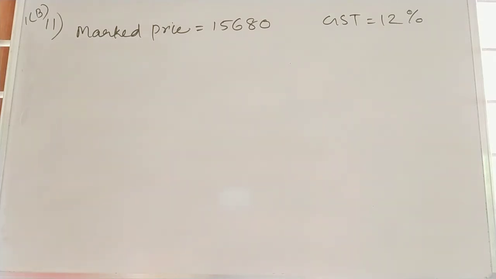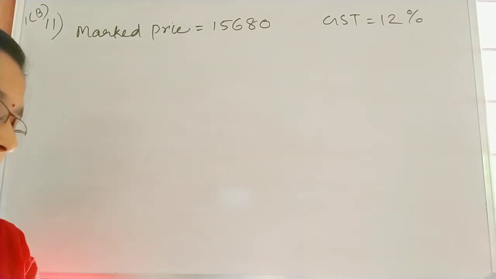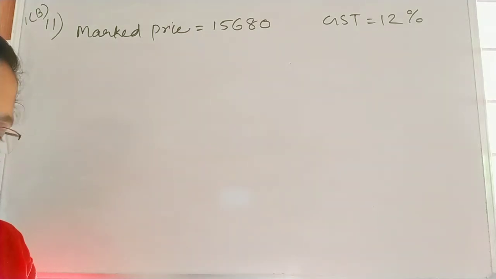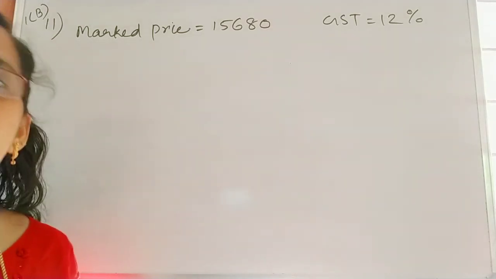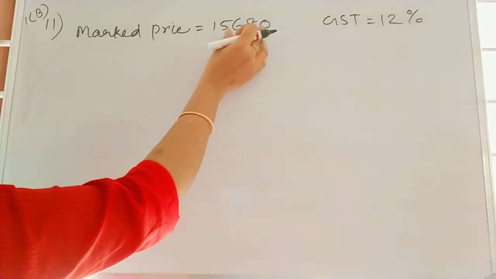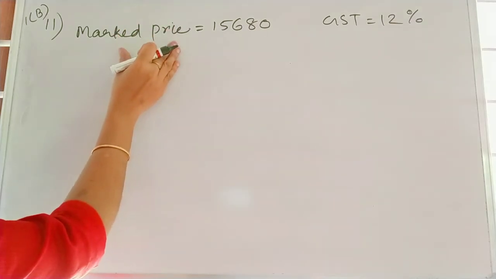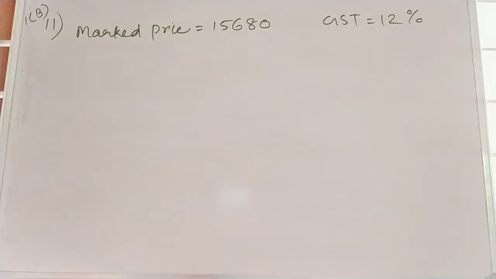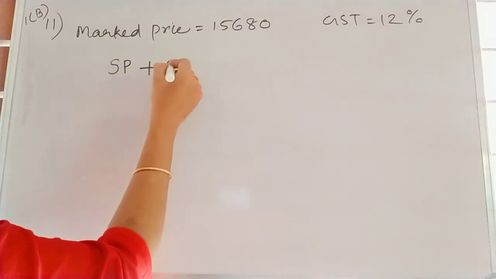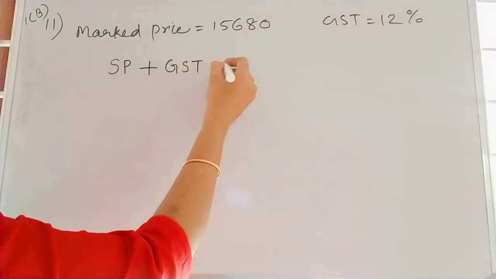So, for a trader, market price of a refrigerator is equal to 15,680 inclusive of GST at the rate of 12% on the market price. So, what is that 15,680? Inclusive of GST, including GST. That is, this market price means it includes what? GST. The selling price plus GST is the total amount we are paying to that person.